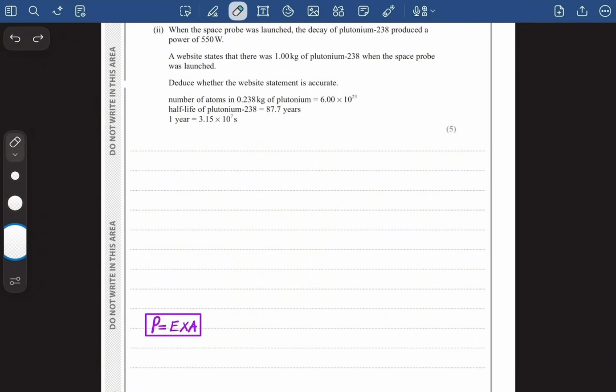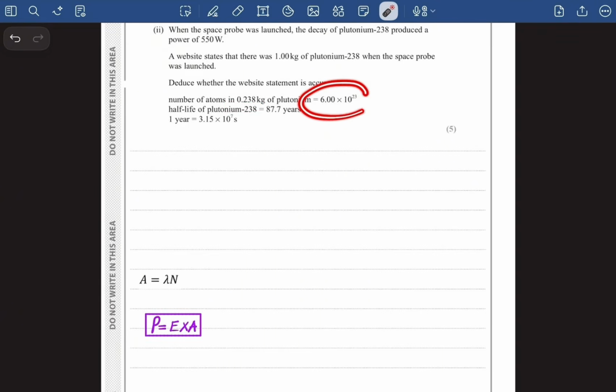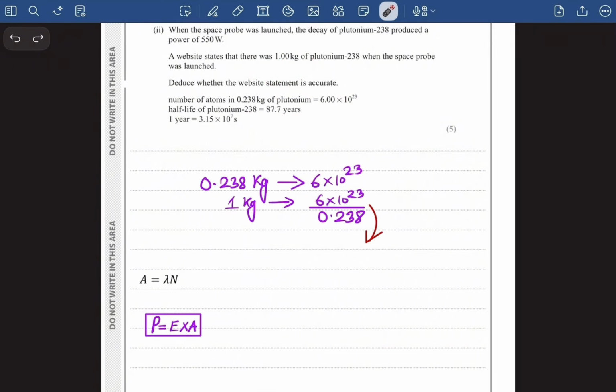And we know the formula of activity is lambda times N. To calculate the activity, we will actually have to figure out N as well. Now what we can see right here is 0.238 kg of plutonium has this number of atoms. As they're talking about 1 kg of plutonium, we can use the formula like this.